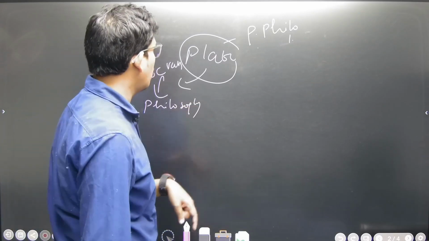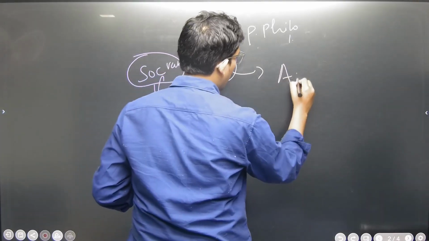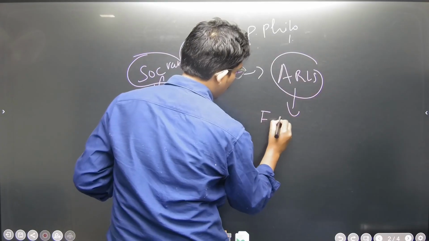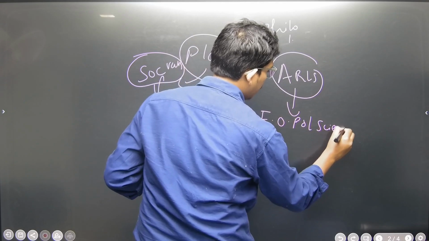Then Aristotle followed Plato, and he is known as the father of political science. All are connected.